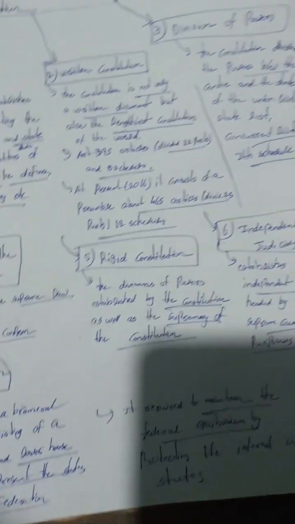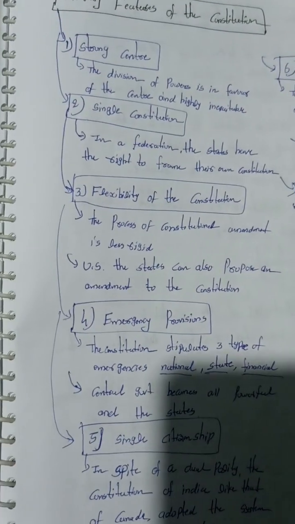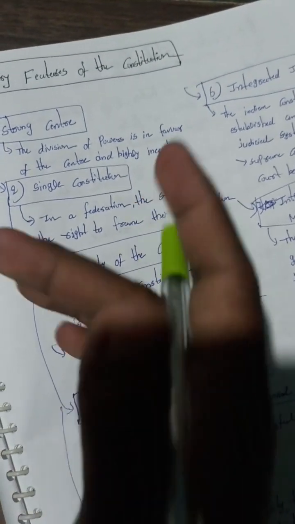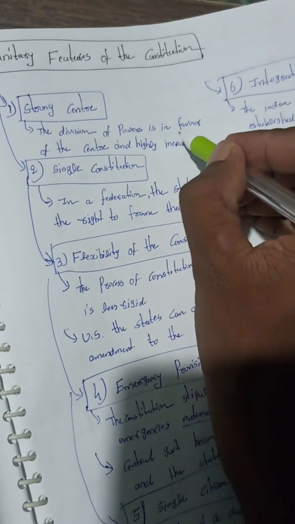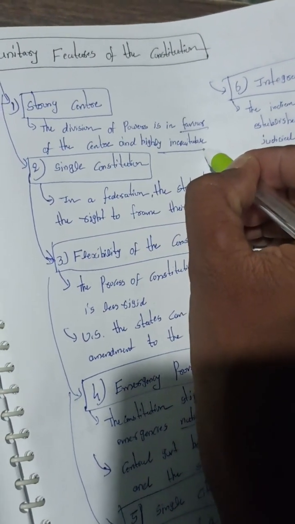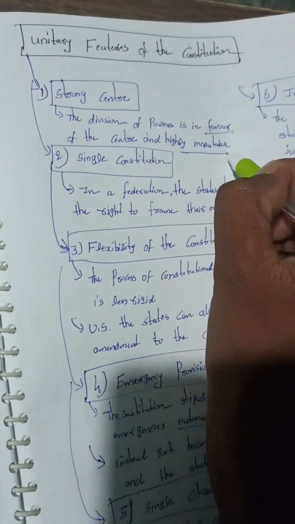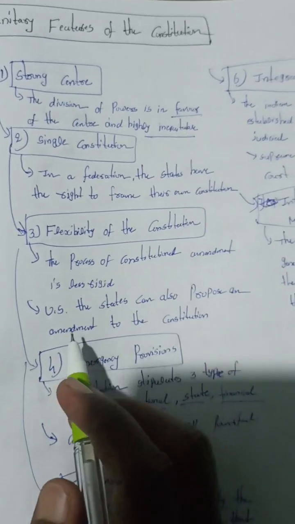Now the unitary features of the constitution. A strong Centre: the division of powers is highly inequitable in favor of the Centre. Firstly, the union list contains more subjects than the state list, and secondly, more important subjects.